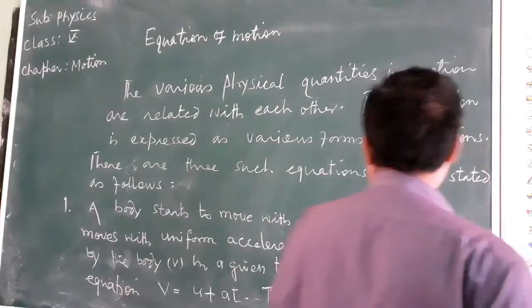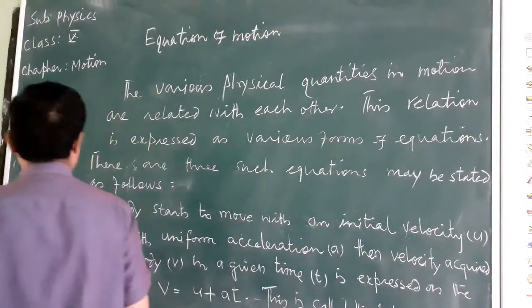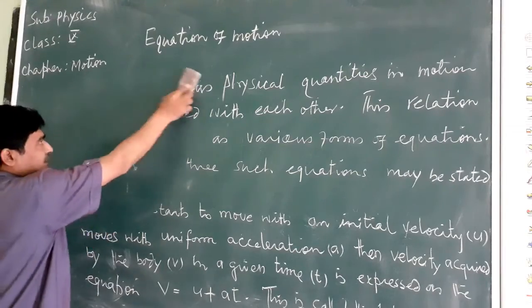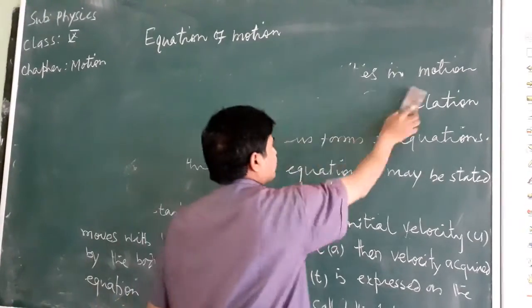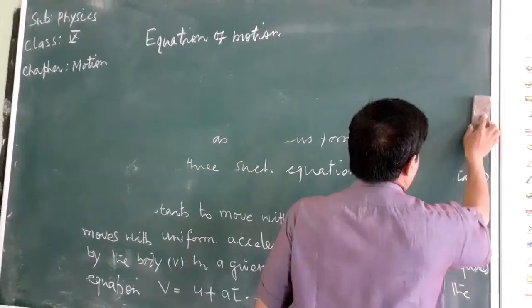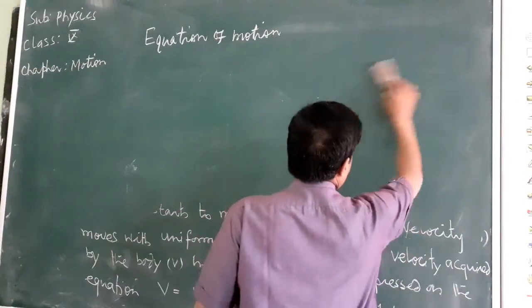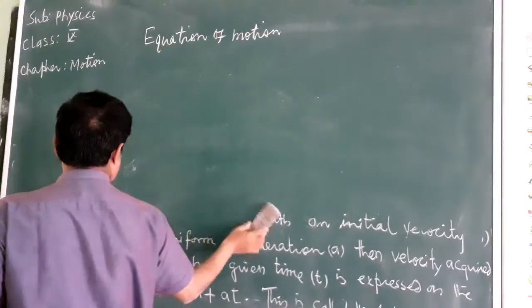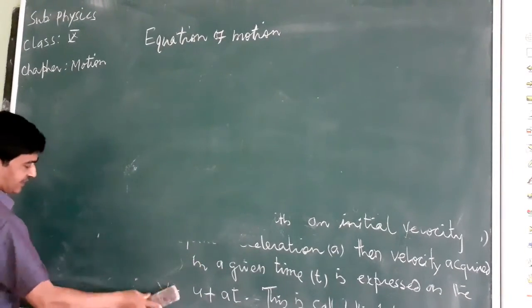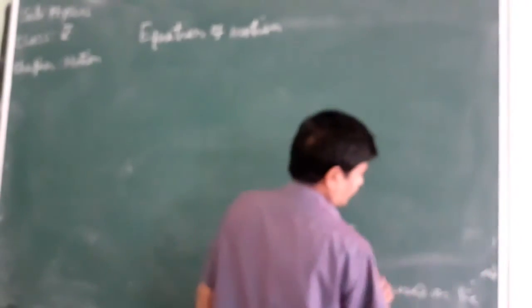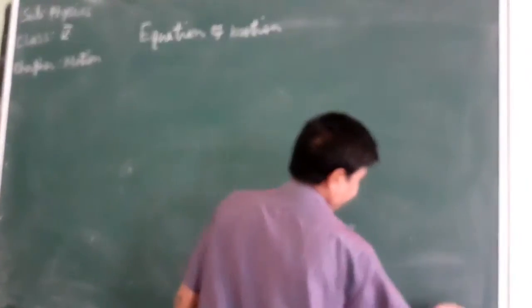The derivation of the first equation of motion is very simple, very easy. See, we express the acceleration of a body as the rate of change in velocity.